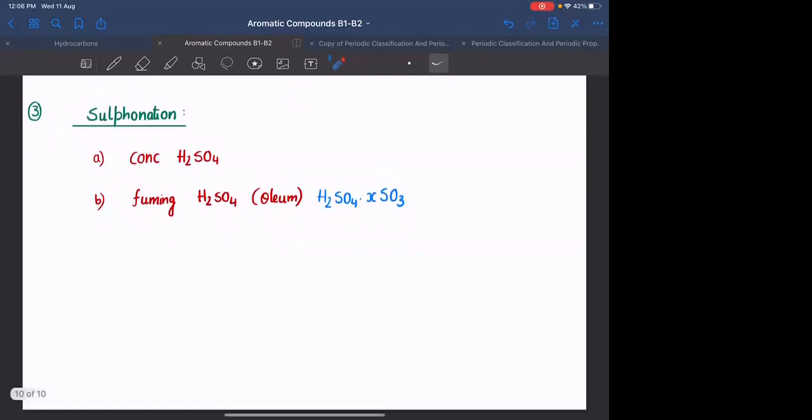The reagent used is H2SO4. What is the first step? Generation of the electrophile. You have concentrated H2SO4.